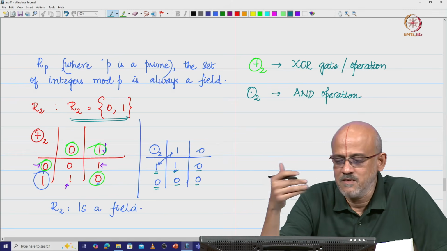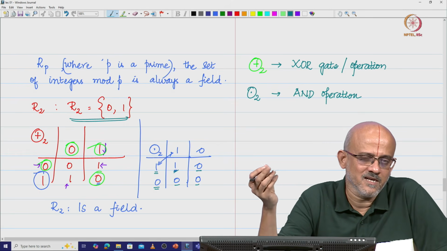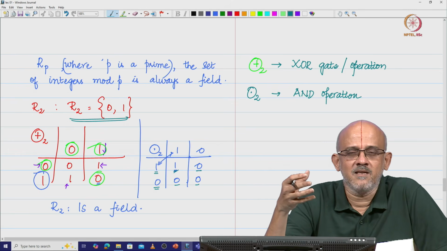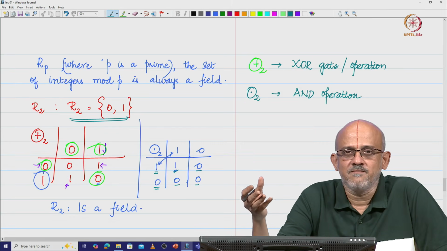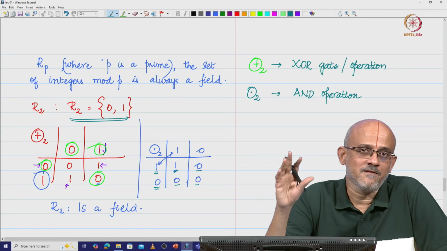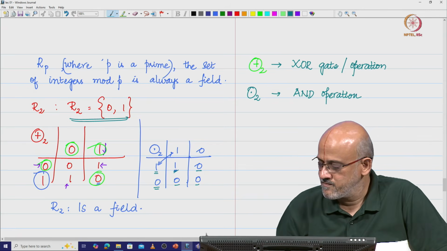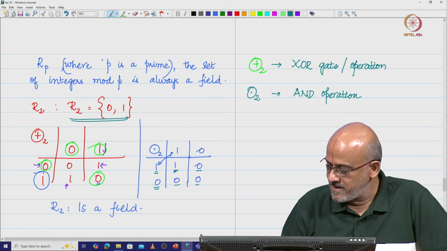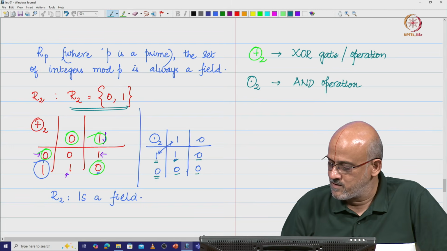So, what we will typically be doing is, for future classes, whatever we are going to do as a part of linear algebra, we are going to look at the real field. Okay. So, that is what we are going to do. Now, where do we go from here? Okay, fine, I have a field. So, where do I go now?